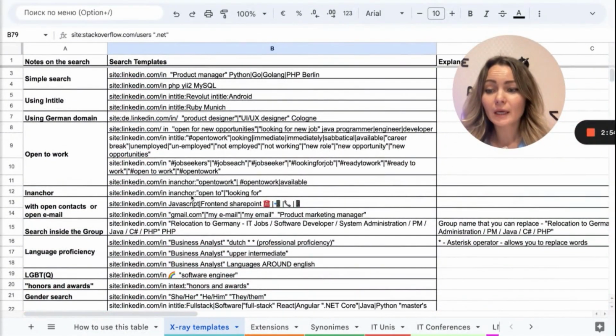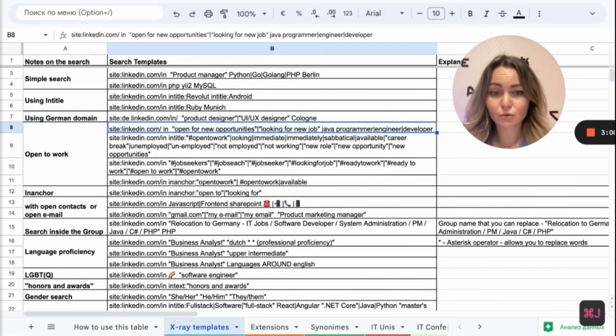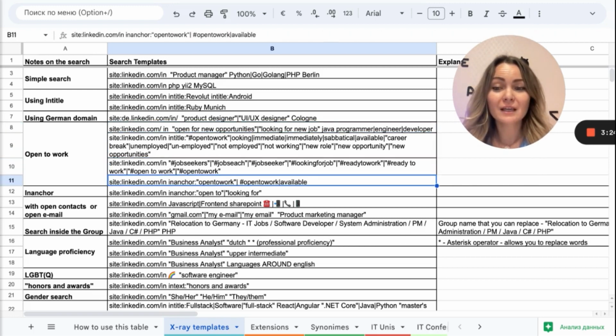After that you can see also possibilities to search for candidates who are open to work. This is the difficult part, because in LinkedIn, for example, you can target the candidates who are open to work only in LinkedIn Talent. So we are also happy to share one of the possibilities for how to search for candidates outside of LinkedIn Talent, and use simple Google Chrome for doing the search.